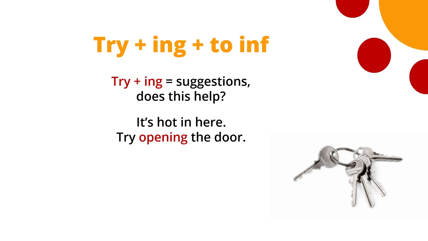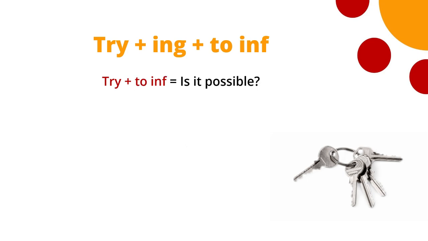If you try opening the door, it implies that this may help with the problem that we have of it being very hot. We need some air flowing through the room. Let some cool air in and it might solve the problem, or it might help the situation. Try opening the door.